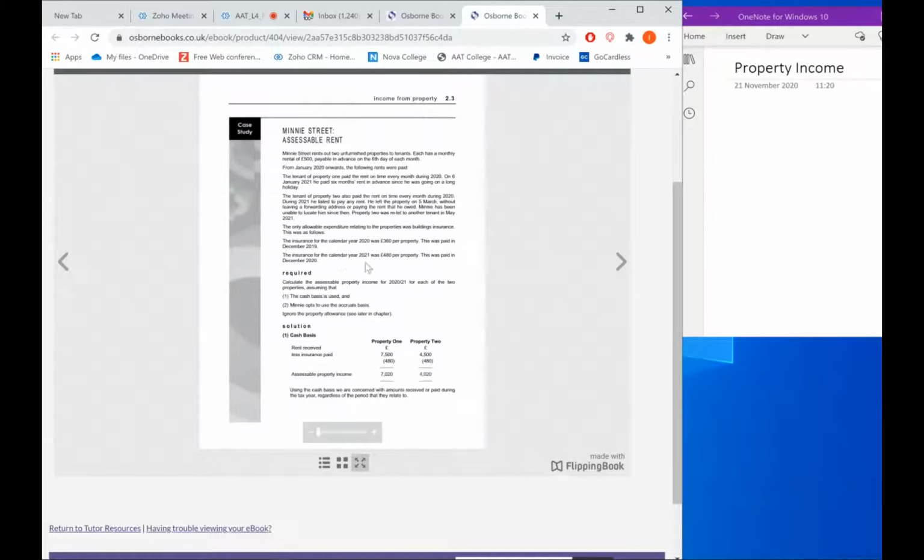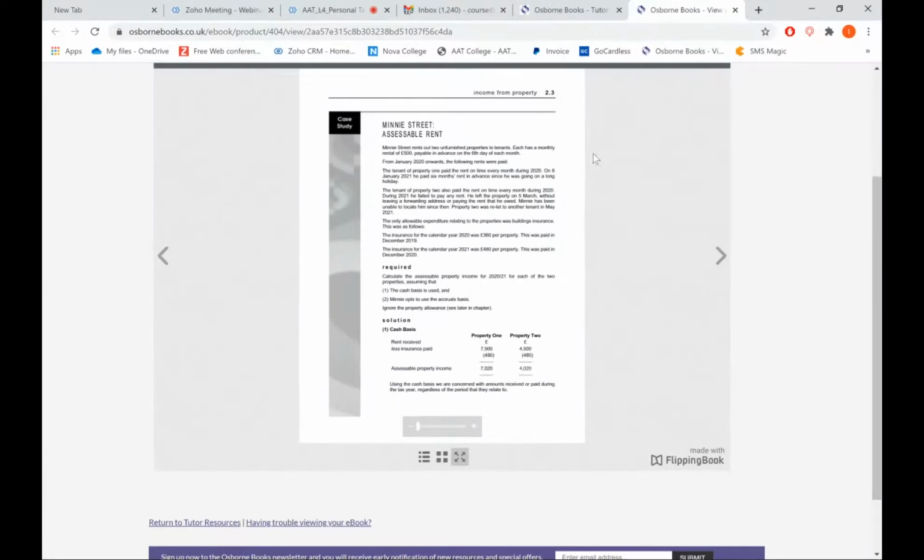Then the insurance for the calendar year 2021 paid 480. This was paid in December 2020, so this will be related to this. Yeah, 480. So this is how we got the assessable property income for property 1. I'll use that later. Let me make it bigger, if I require it.